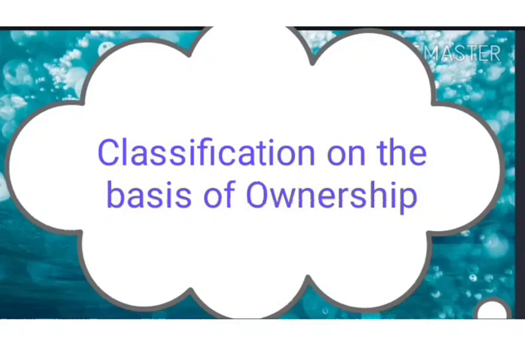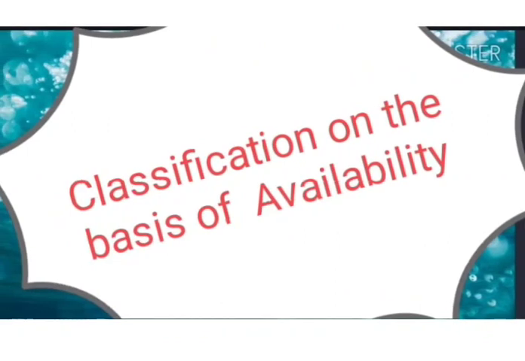These 3 are coming under the basis of ownership, and we will be coming to the classification on the basis of availability. In that first one is renewable resources, those resources which regenerate themselves naturally, provided that they are not subjected to wholesome distribution.